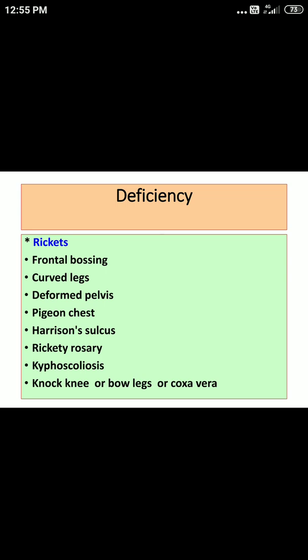But a few key signs that should be in your answer are frontal bossing, pigeon chest, Harrison sulcus, rickety rosary. And from understanding aspect, don't forget the child won't be able to hold the head at the time when the baby is supposed to do it. Delayed dentition, delayed walking, pot belly, all these can be the manifestations that are related with deficiency of vitamin D in children, which we call rickets.